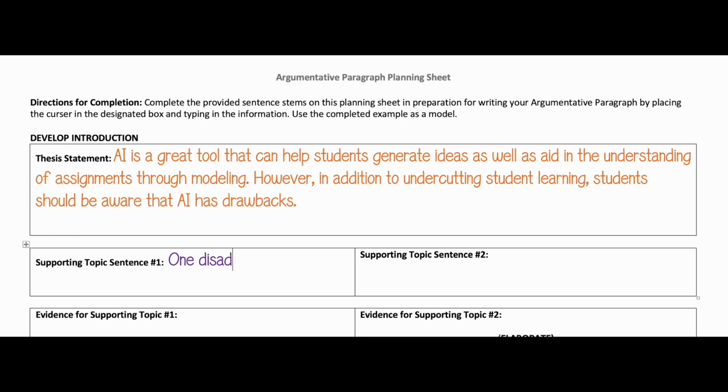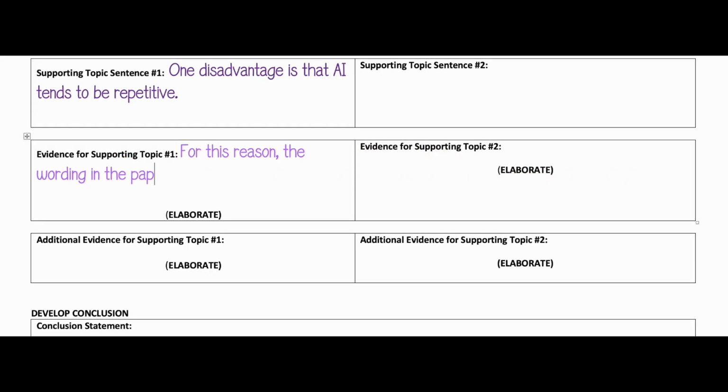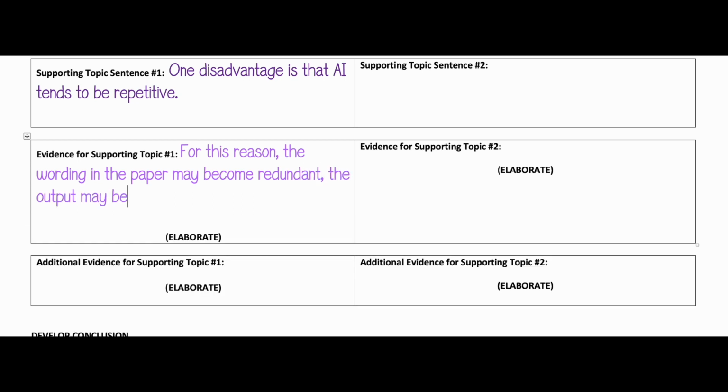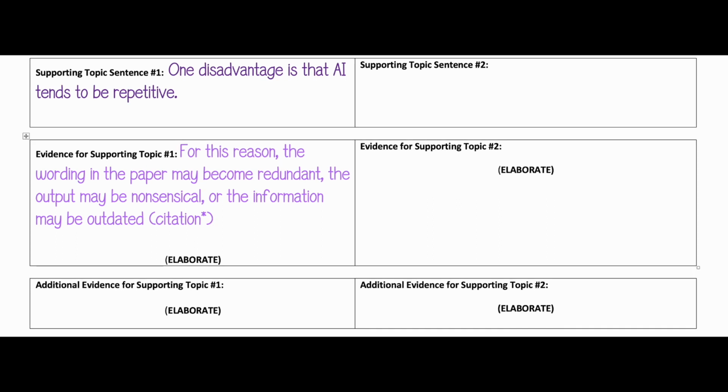One disadvantage is that AI tends to be repetitive. For this reason, the wording in the paper may become redundant, the output may be nonsensical, or the information may be outdated. Note that we are using a placeholder for the MLA citation. The citation that fits your evidence will be added later.